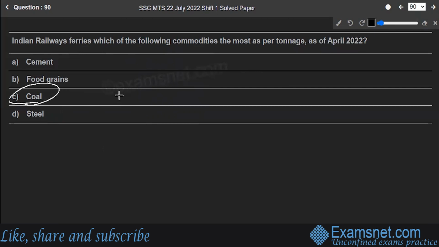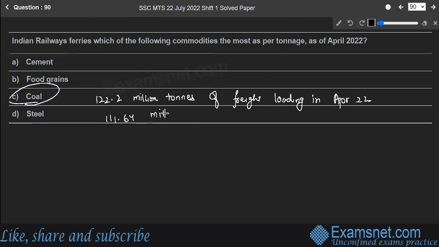Indian Railways did a record 122.2 million tons of freight loading in April 2022. This freight loading is 10.5 million tons more, that is 9.5% more than the freight loading done in 2021. The freight loading done in April 2021 was 111.64 million tons.